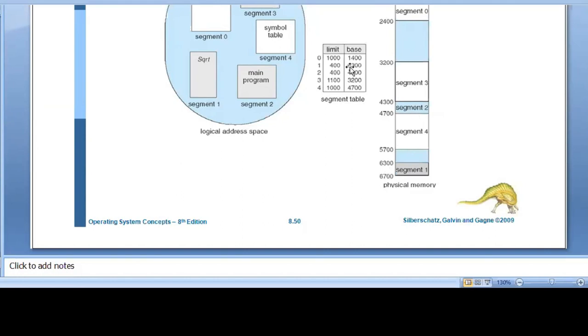Segment 1 is stored there with limit 400, so 6700. This is the segmentation concept.